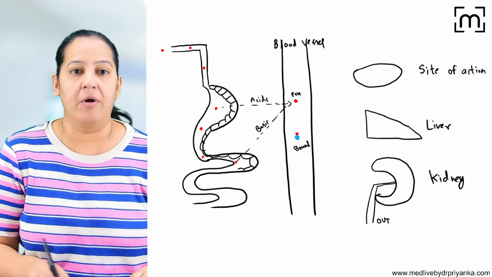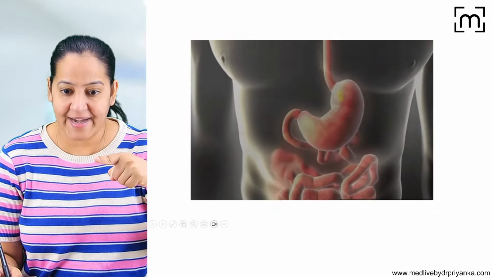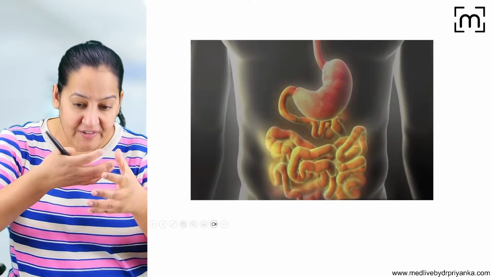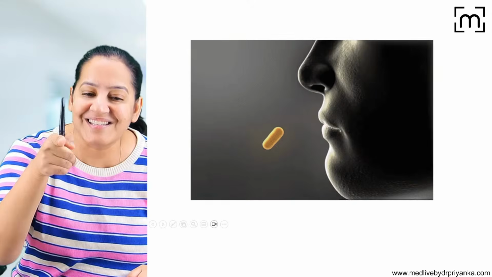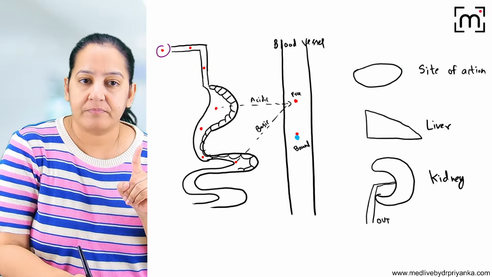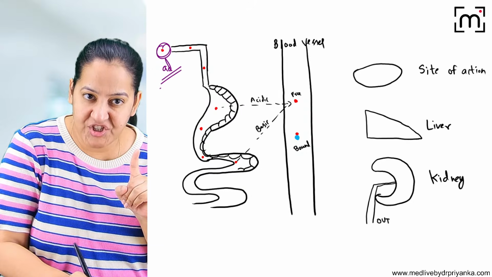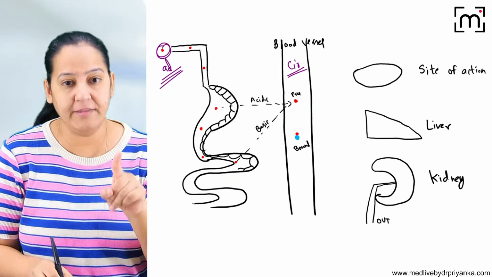Say, ma'am, absorption is movement of the drug from site of it. We will see in another diagram. Okay, this is absorption. The patient is taking the drug. It's going inside the stomach and the intestine. It will get absorbed into the blood. It will get absorbed and reach the blood. This is absorption. What is absorption? Absorption is movement of the drug from the site of administration till circulation. This is absorption.